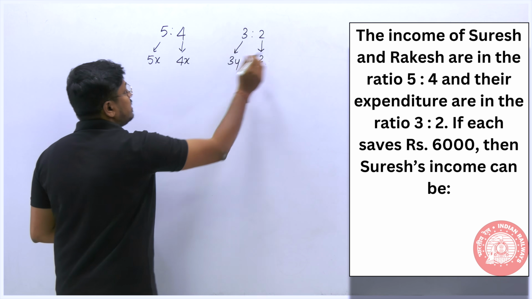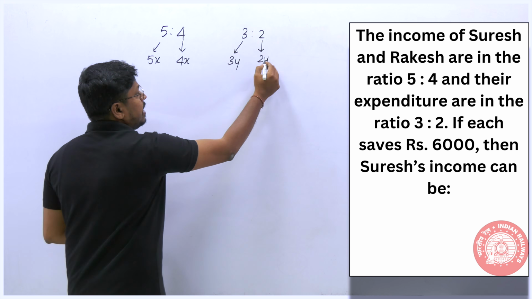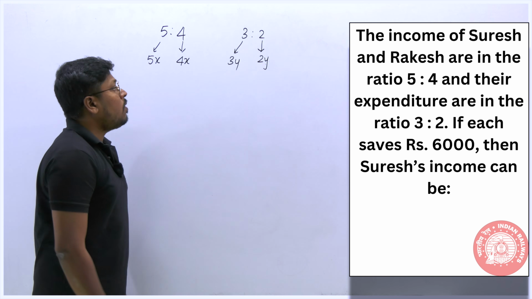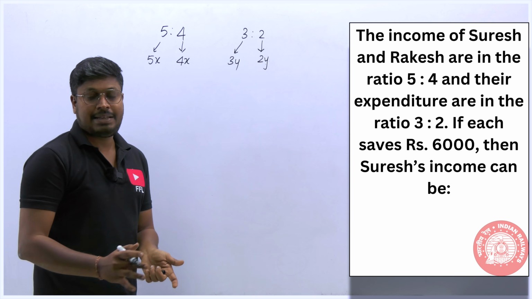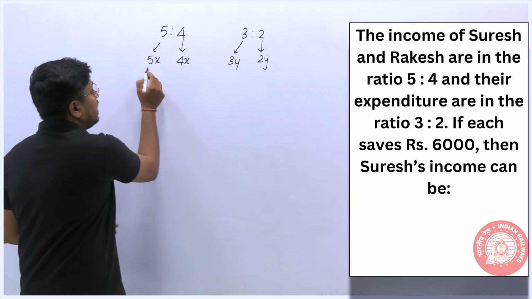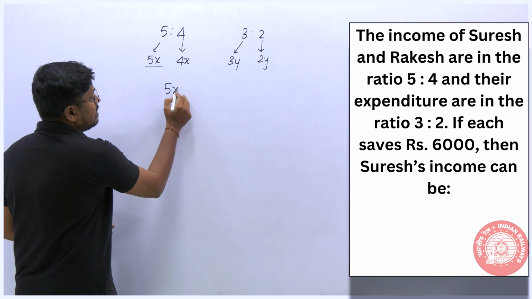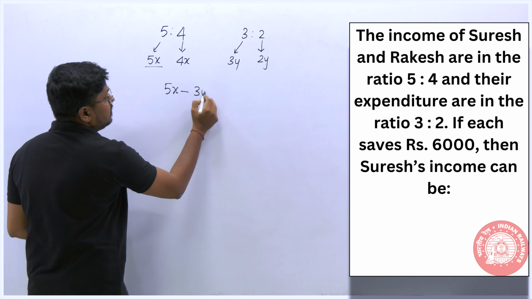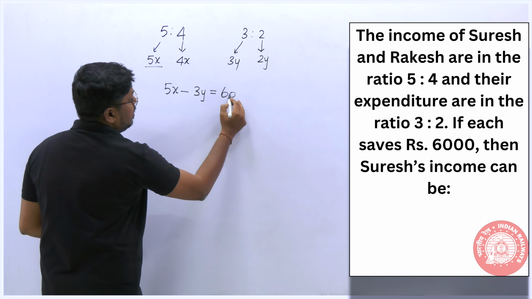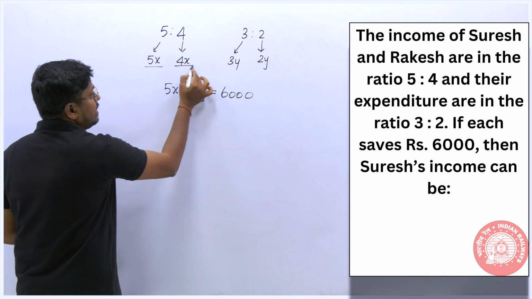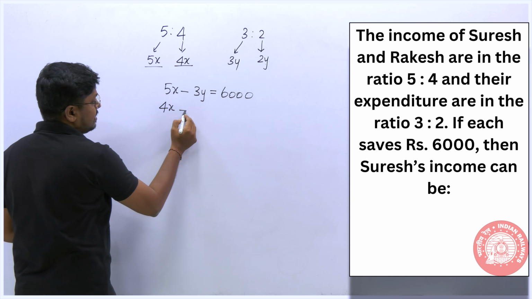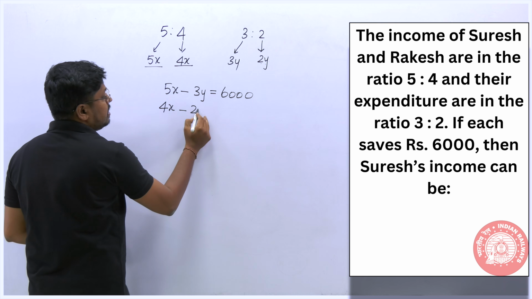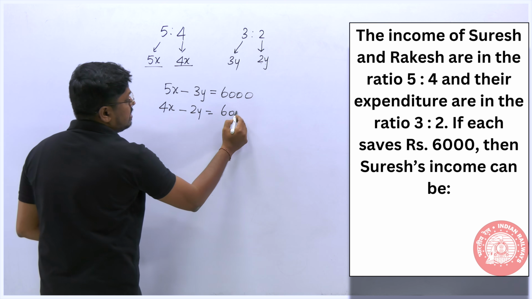Because we have considered income as x, so expenditure in terms of y. Now according to the question, both persons save 6,000. So the income of the first person 5x minus the expenditure of the first person 3y is equal to 6,000. Similarly, the second person's income is 4x and expenditure is 2y, so he also saves 6,000.